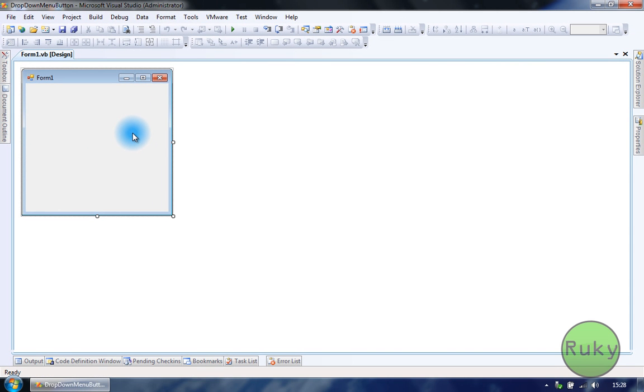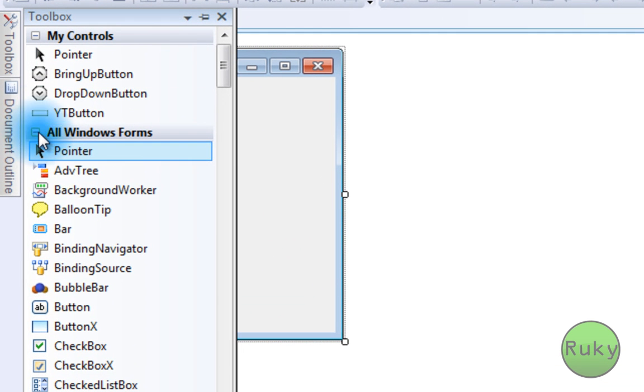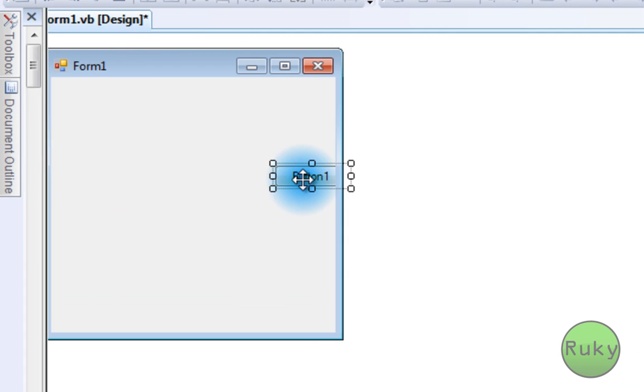Now, first thing you want to do is to go to Toolbox and add two buttons.